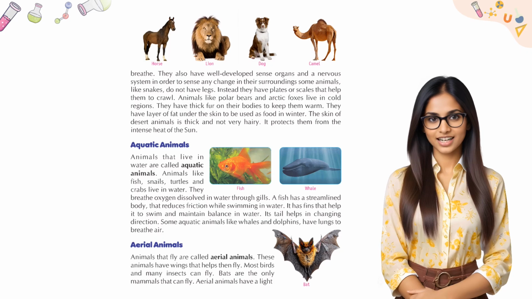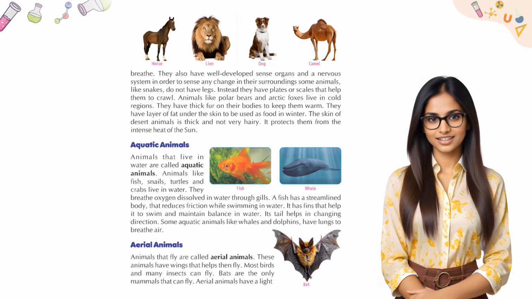Aquatic animals. Animals that live in water are called aquatic animals. Animals like fish, snails, turtles and crabs live in water. They breathe oxygen dissolved in water through gills. A fish has a streamlined body that reduces friction while swimming in water. It has fins that help it to swim and maintain balance in water. Its tail helps in changing direction. Some aquatic animals like whales and dolphins have lungs to breathe air.